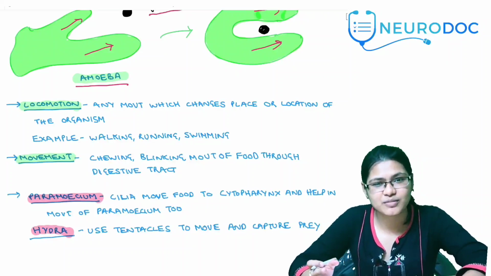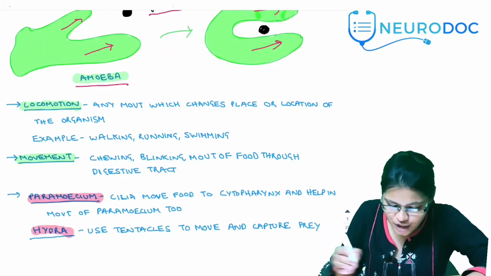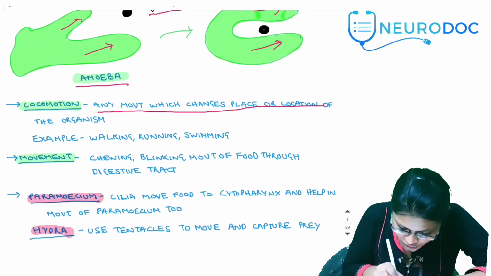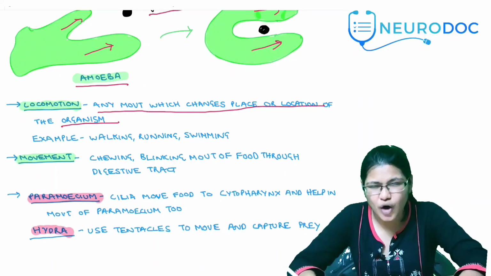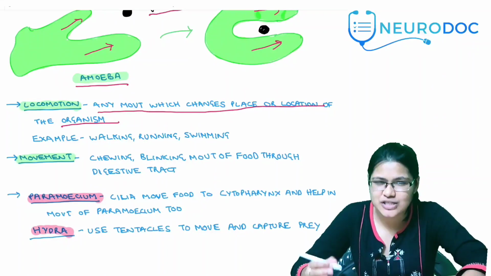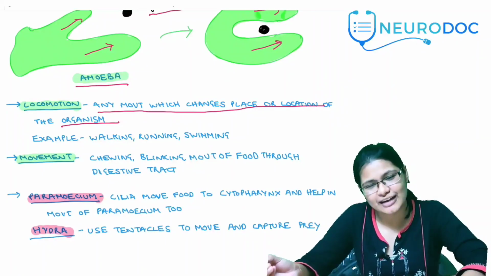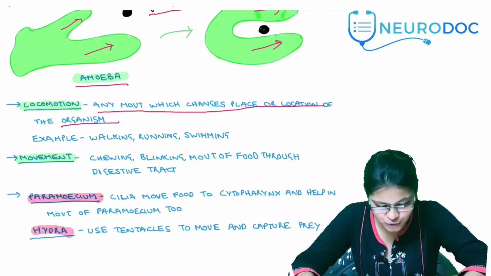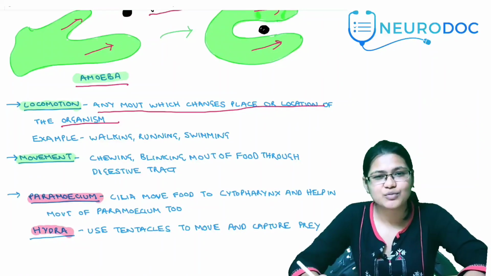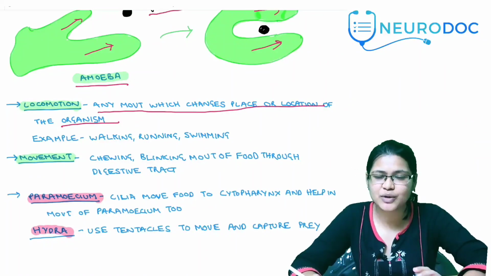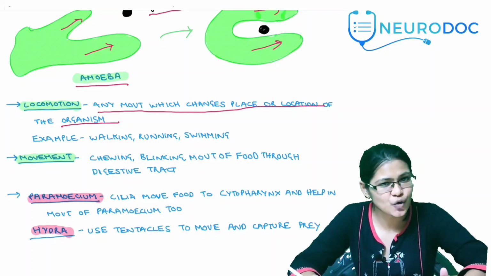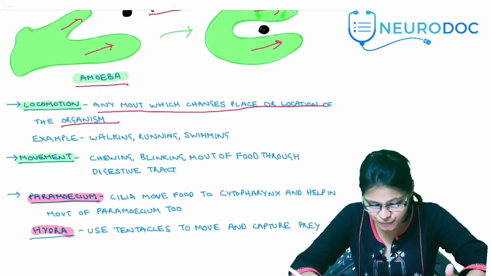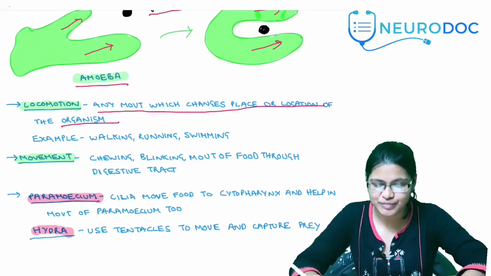Now we come to the point of what is locomotion. Locomotion is any movement which changes the place or location of the organism. It can be walking, running, swimming, or sitting in one place, then going to another place to get something and come back. All of that is locomotion. What is movement? Movement is any action that does not change your place or location. Chewing, blinking, digesting of food, all of that comes under movement.